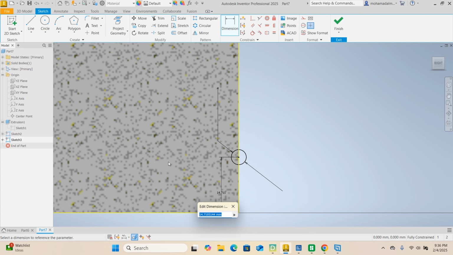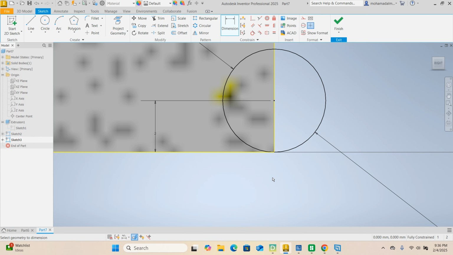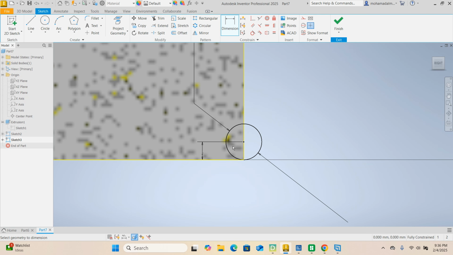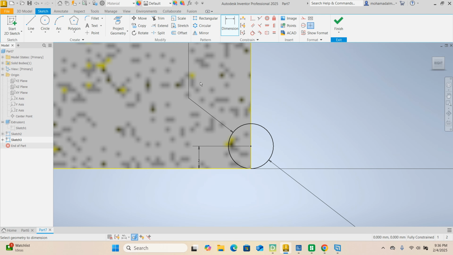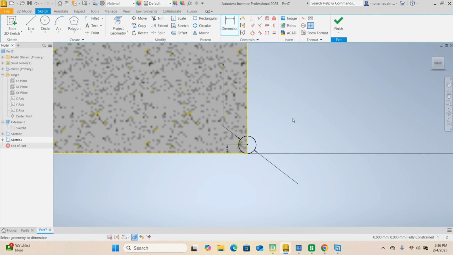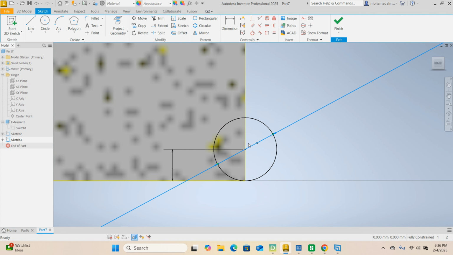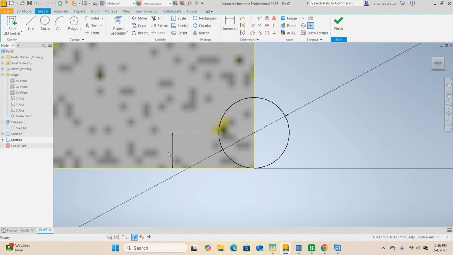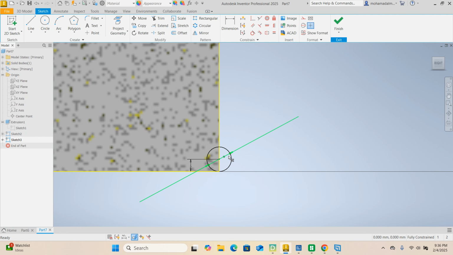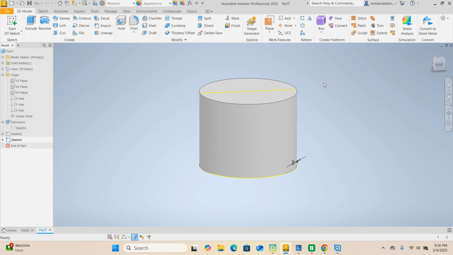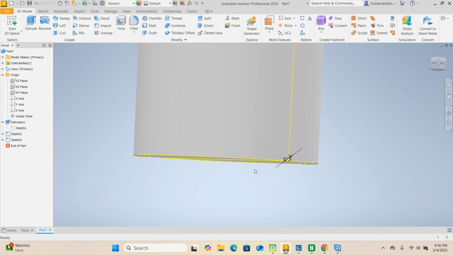We need that distance to be maybe 2. 2 is fine. 2 is going to work. All right, the diameter of the circle is 4, and the distance here is 2. So this is going to be the profile for our sweep. There's going to be the path, and that's going to be our profile.